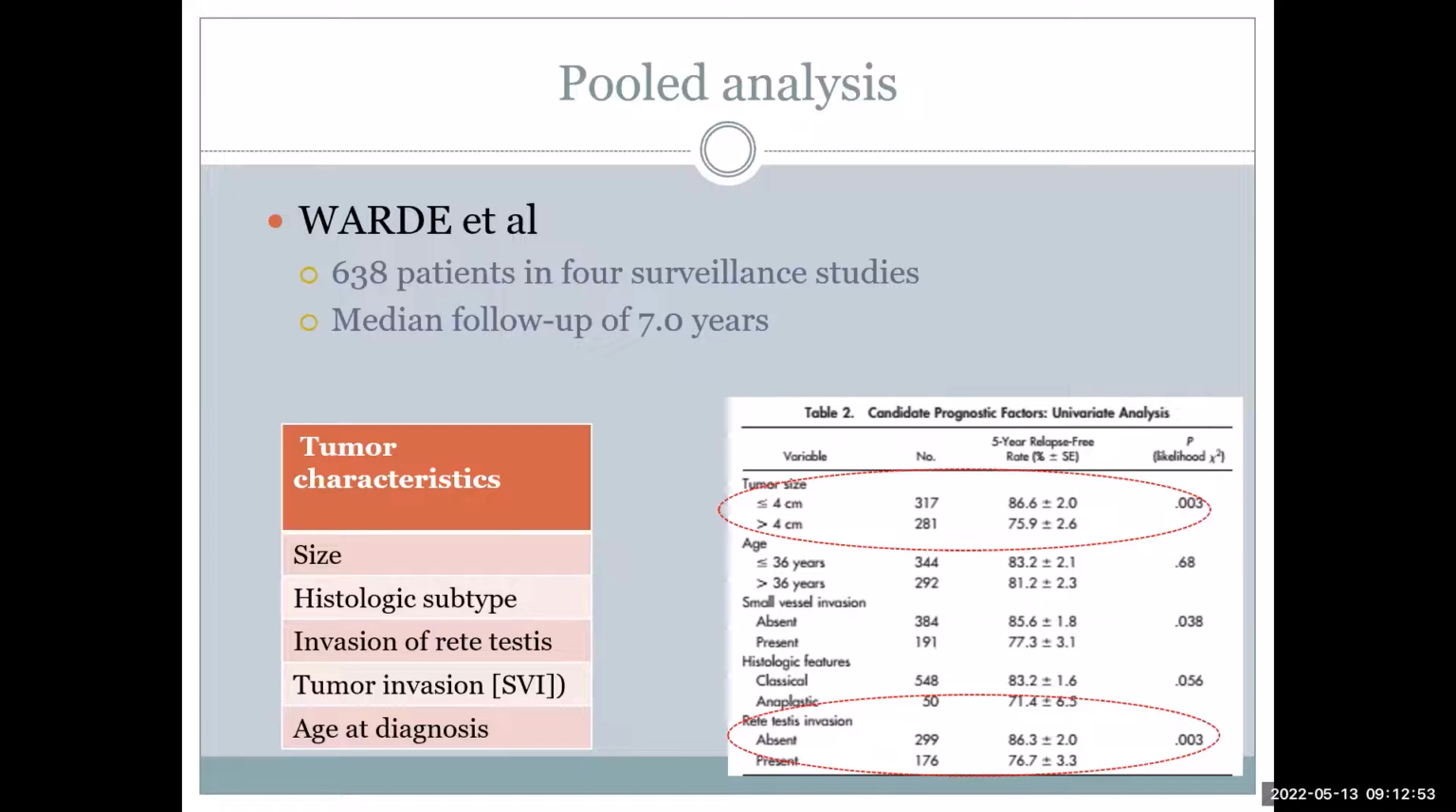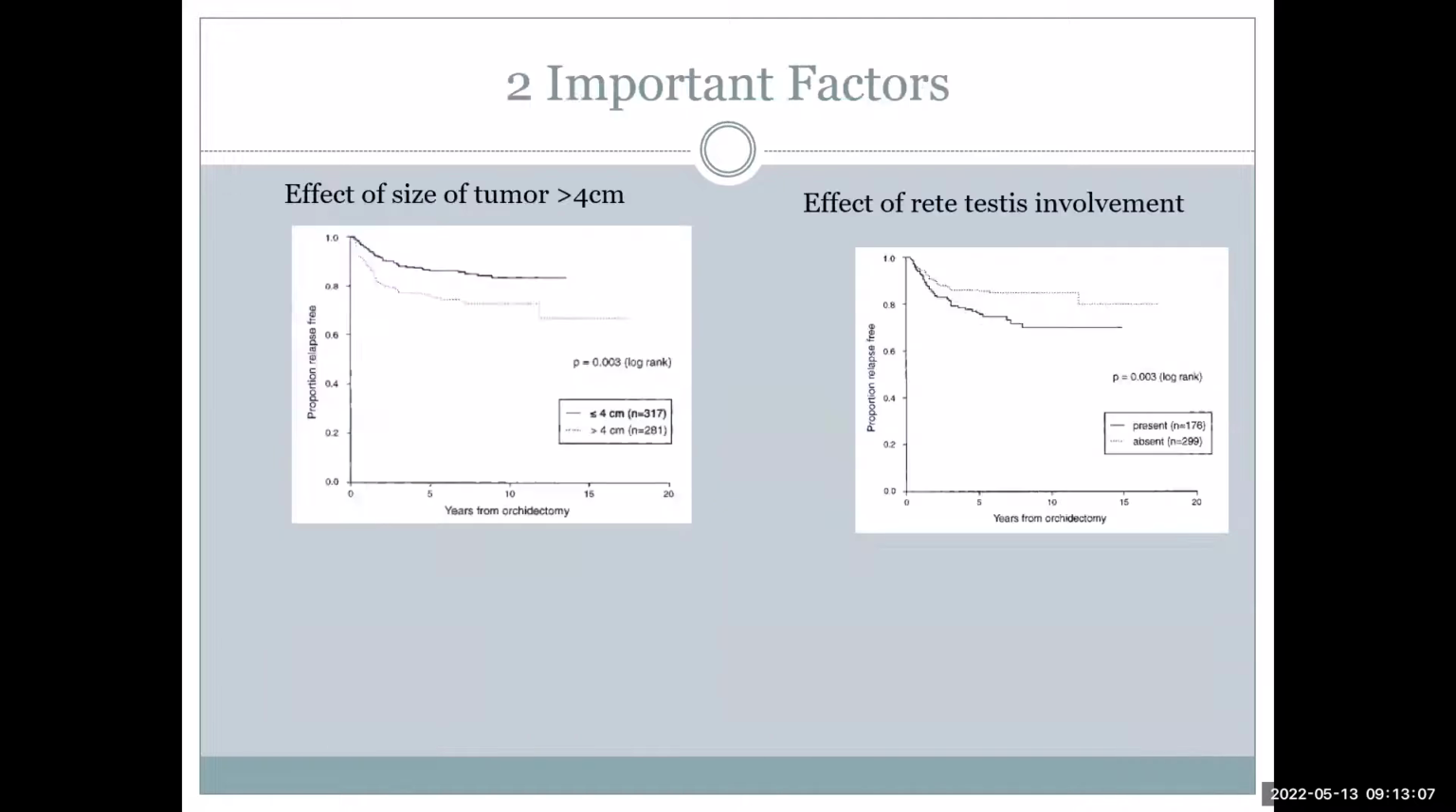The other important point they concluded is that involvement of the rete testis was significant. So they concluded that if the tumor size is more than 4 centimeters, and if there is rete testis involvement, the likelihood of recurrence is very high. This graph is saying the same thing. This is the patient with tumor size less than 4 centimeters, the chance of recurrence, compared to those with more than 4 centimeters. Definitely patients with more than 4 centimeters have more chance of recurrence, around 60%. Similarly, if rete testis involvement is present, more patients relapse.